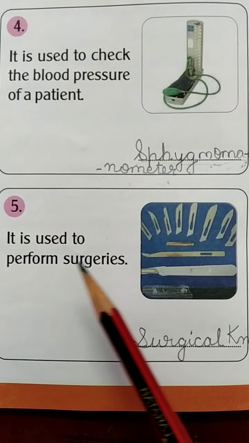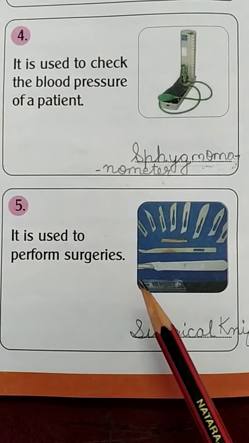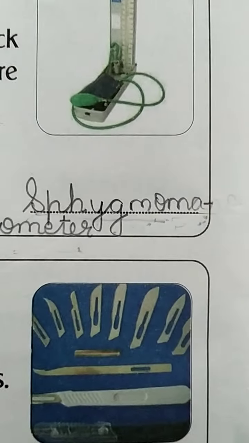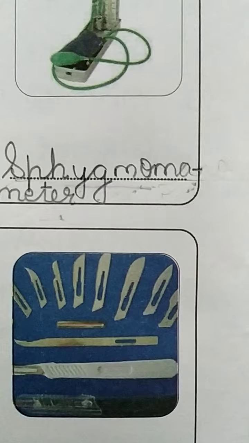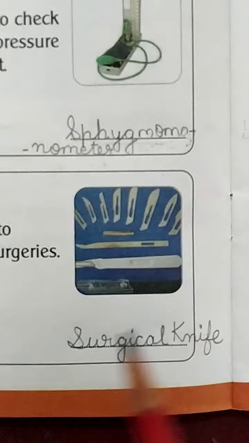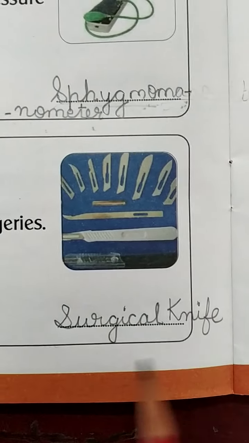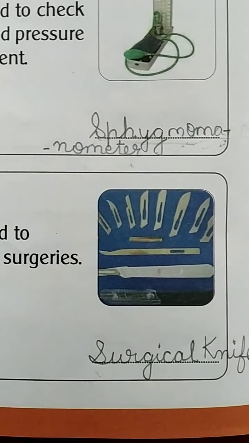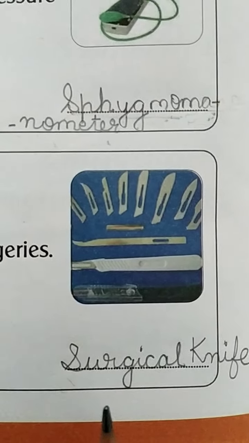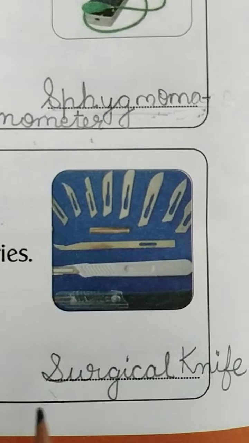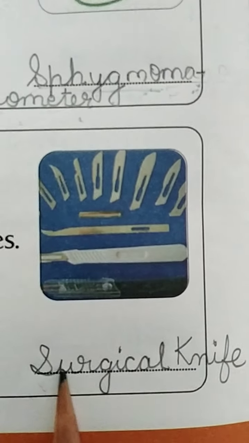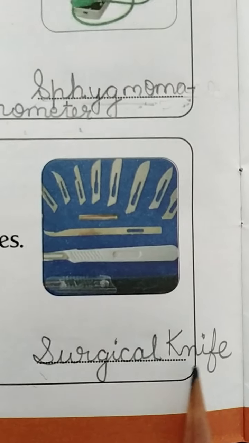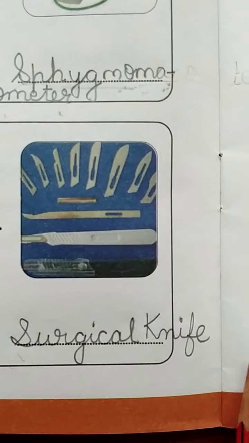And the last one is also very dangerous. It is used to perform surgeries. When the doctors do an operation, then we use these types of knives, different types of knives. These are called surgical knives, okay. They cut the skin. It is a very crucial time. S-U-R-G-I-C-A-L, surgical knife, K-N-I-F-E, knife.